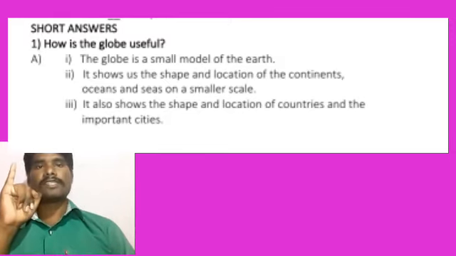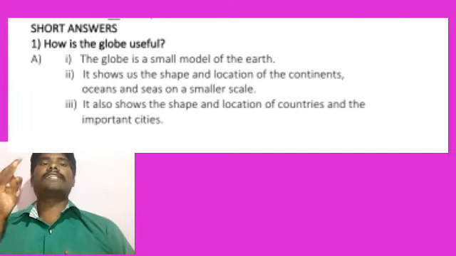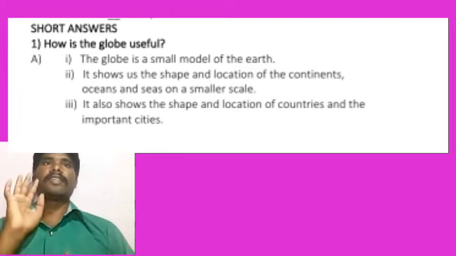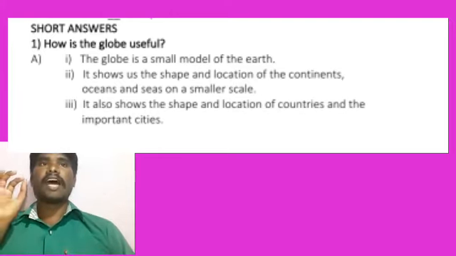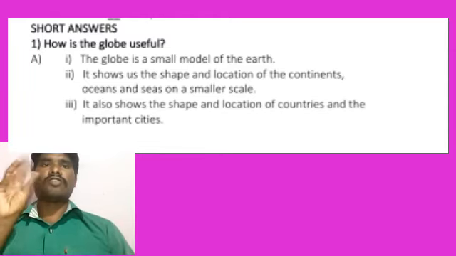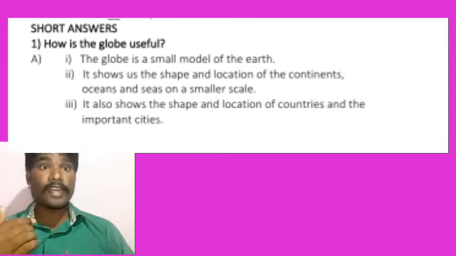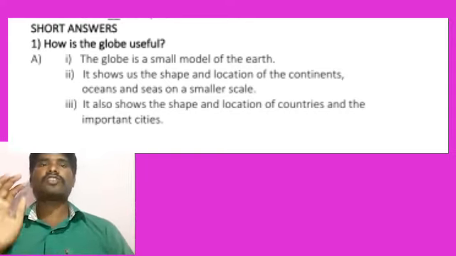The globe is showing us a model of the earth, as well as continents, oceans and seas on a small scale, isn't it? Very good. Next, third point, it also shows the shape and location of the countries and the important cities. On the globe you may see some important shapes, as well as some particular locations. Can you find them or not? Exactly, you may find them, student.